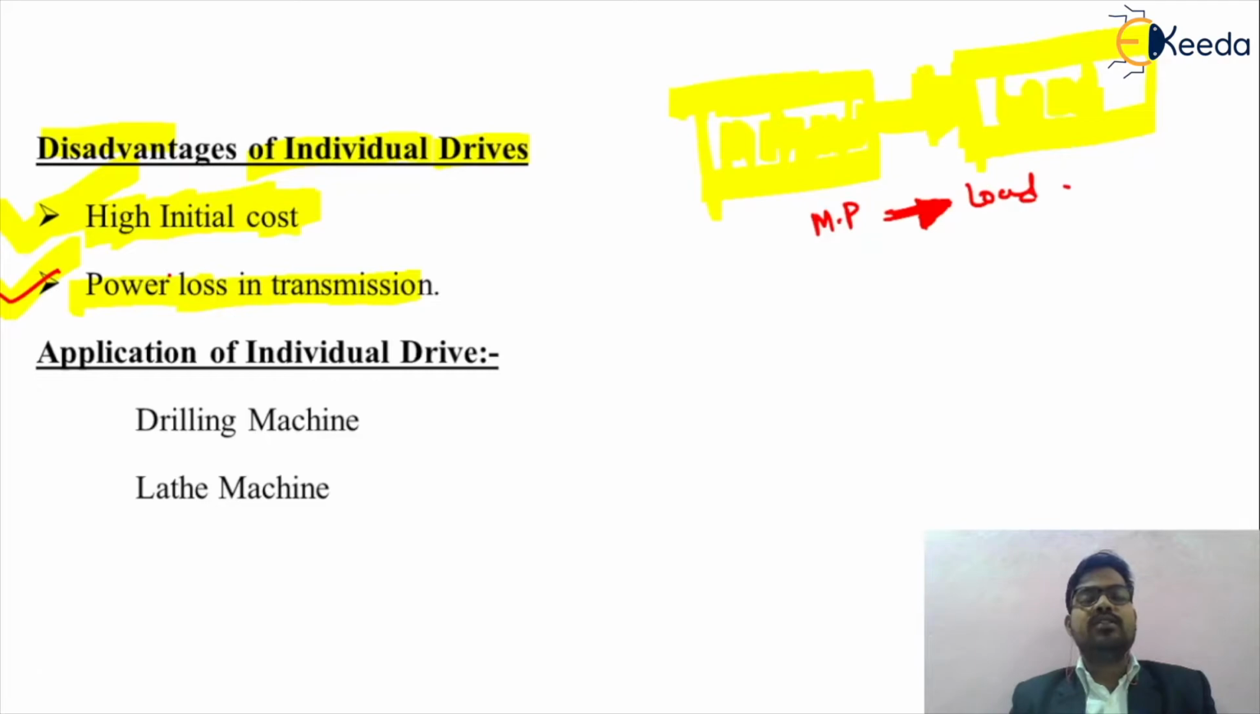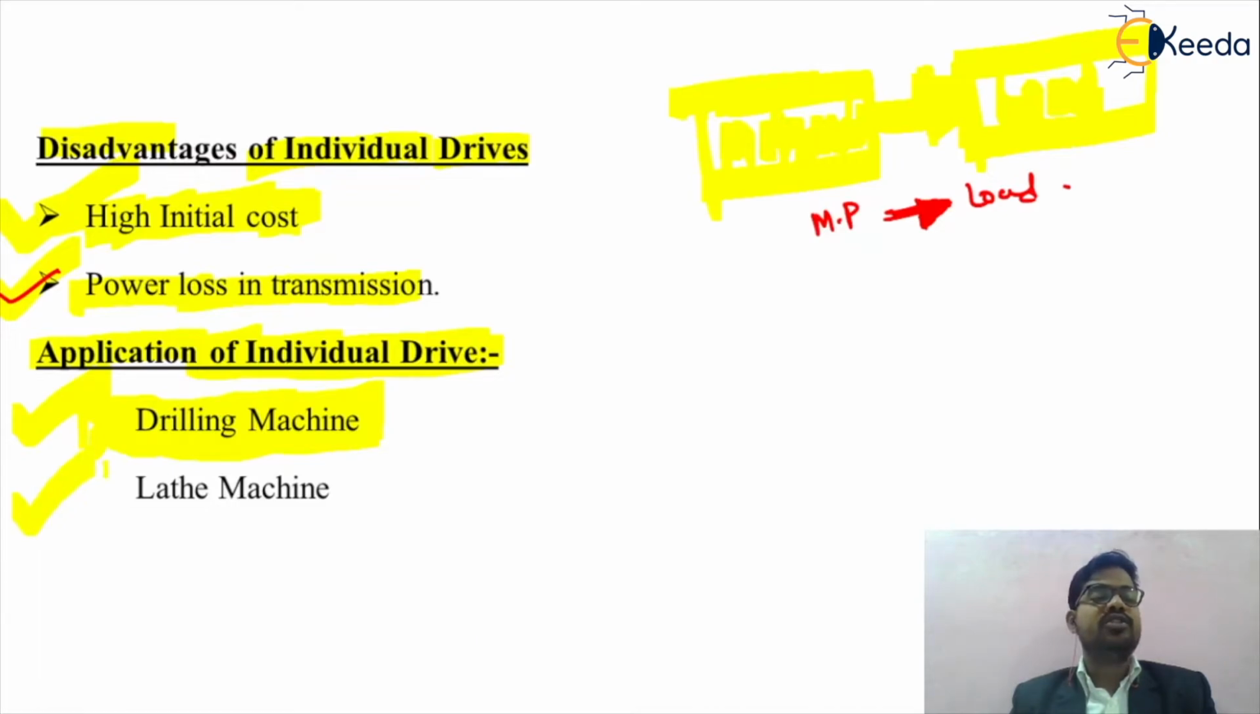Next, we will look at the different applications. Such individual drives are used where available. As we have discussed, the first application of the individual drive is the drilling machine. These drilling machines may be small, medium or large in industry, and such drilling machines employ the individual drive. That is the first application.